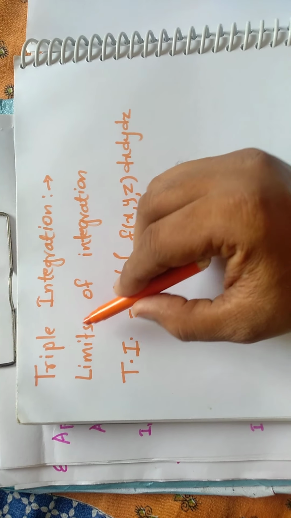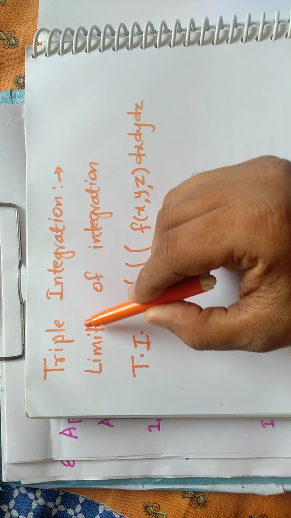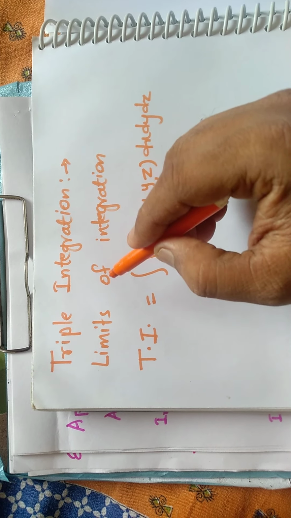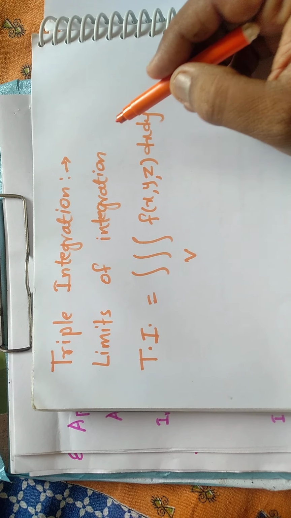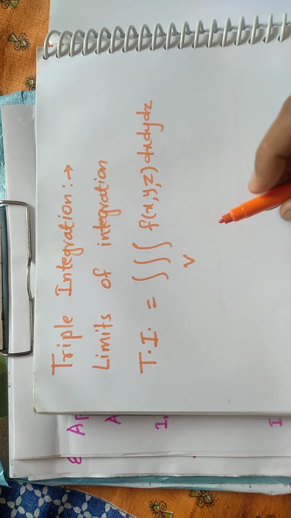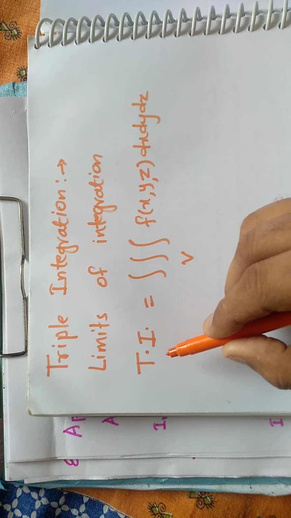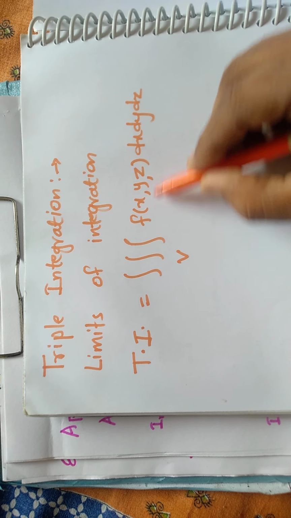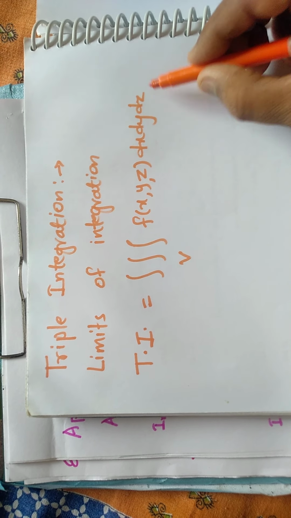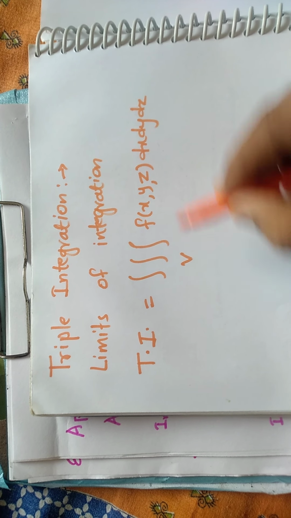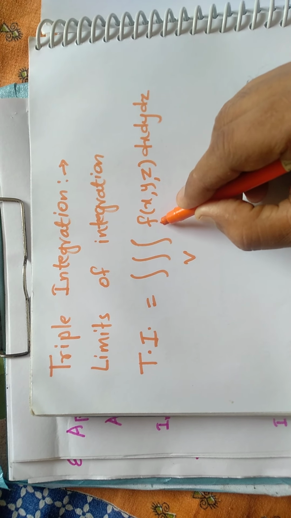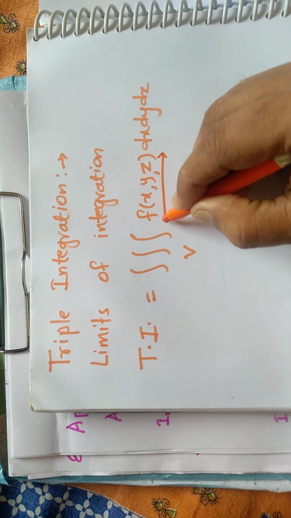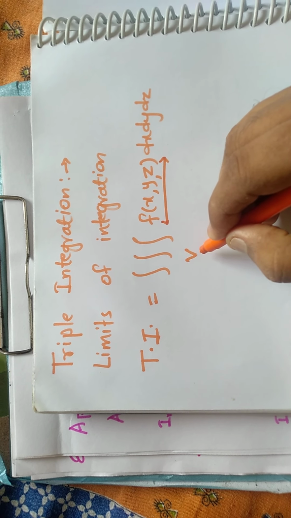See, in our second video, we will discuss what the limits of integration for a triple integration are, and if limits are provided, then how to solve a particular triple integration. In our earlier video, we defined triple integration. It is the triple integral of f(x, y, z) dx dy dz over the volume V. In triple integration, the function which you are integrating is a function of three variables, and you are integrating over a volume V.